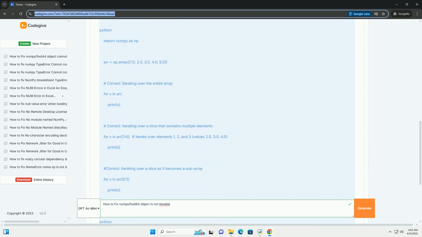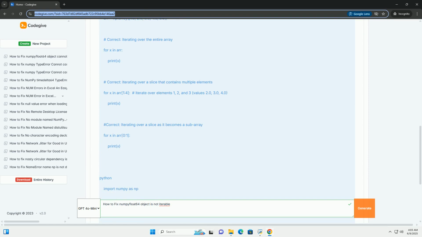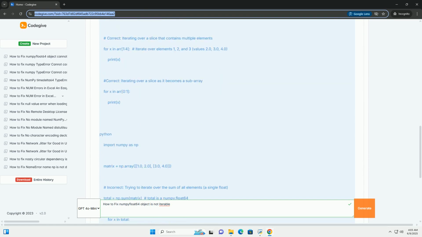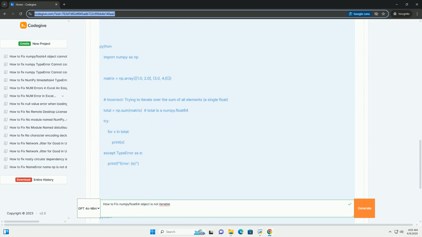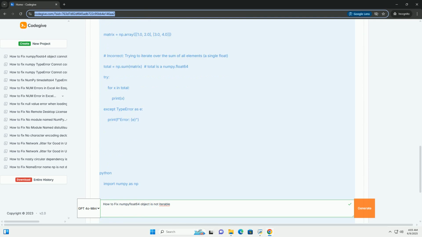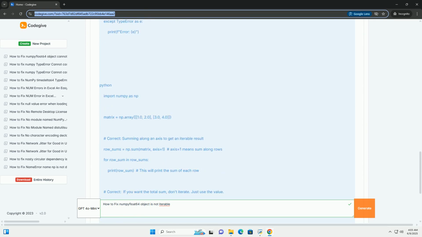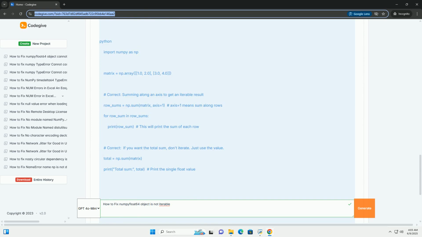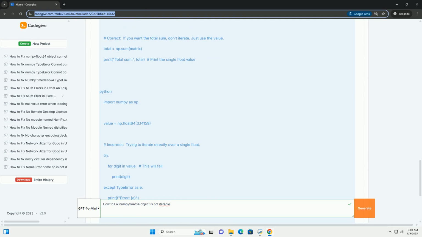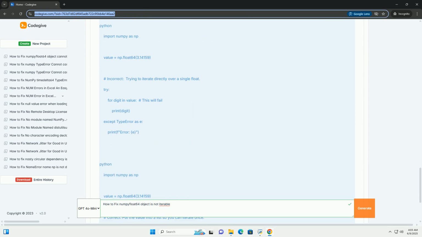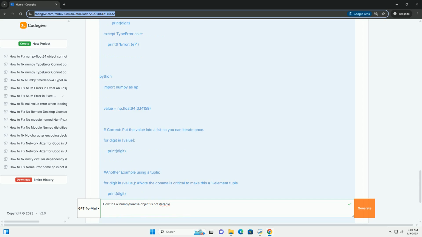We'll cover why this error occurs, how to identify it, and various strategies for resolving it with detailed explanations and code examples. Understanding the error. The core of the problem lies in the iterable concept. In Python, an iterable is an object, like a list, tuple, string, or NumPy array, that can be iterated over using a for loop. This means you can go through its elements one by one.